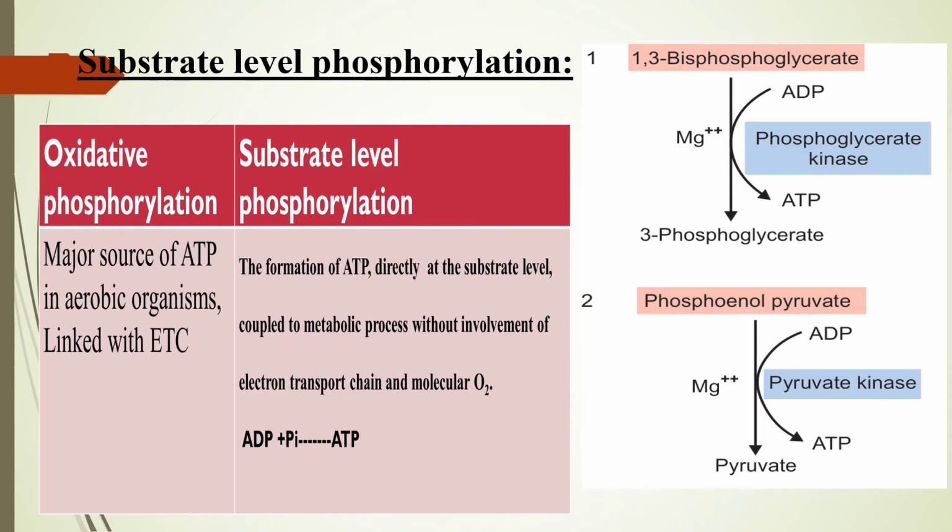Substrate level phosphorylation is most commonly asked for 3 marks or 5 marks. So whenever it is asked, you have to write the definition of substrate level phosphorylation with 2 examples. One is conversion of 1,3-bisphosphoglycerate to 3-phosphoglycerate, and the other is phosphoenol pyruvate to pyruvate.